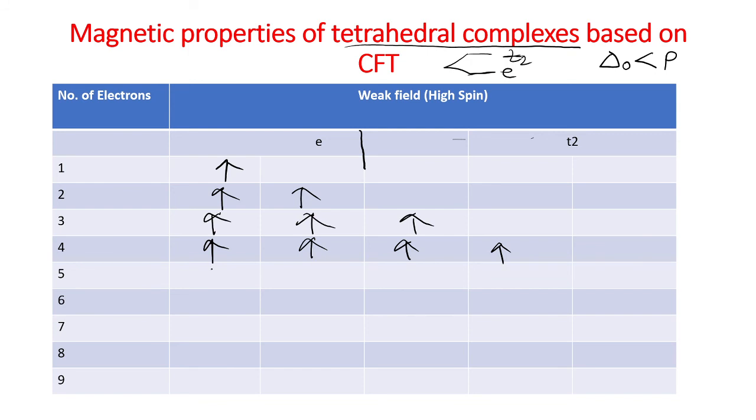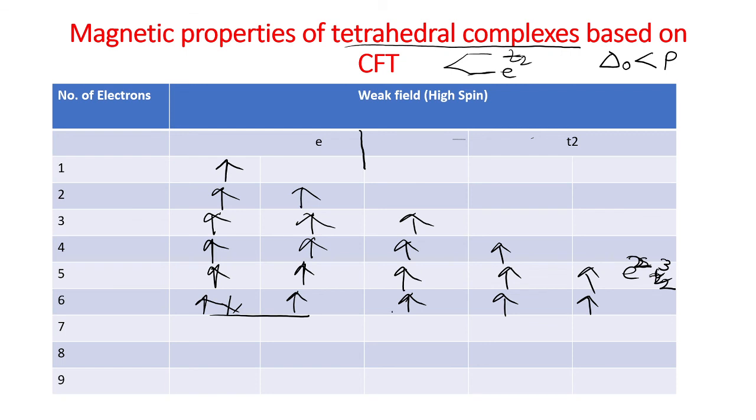Then for 5, 1, 2, 3, 4, 5. So the electronic configuration is e2 t2 3. Then 6, 1, 2, 3, 4, 5, 6. That means e3 t2 3.